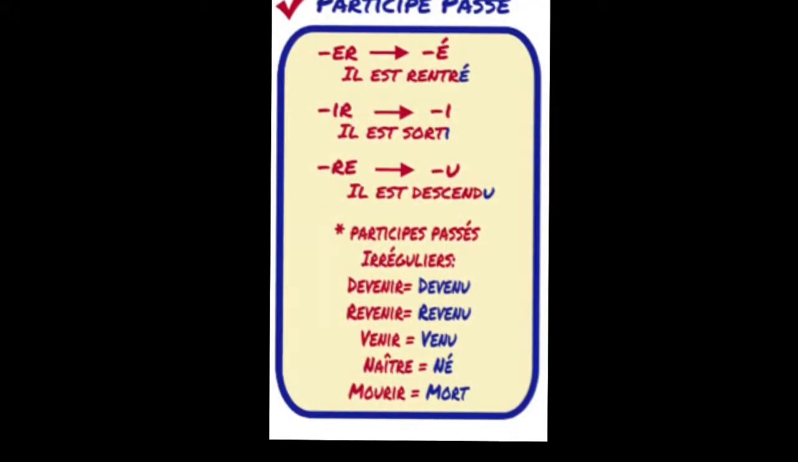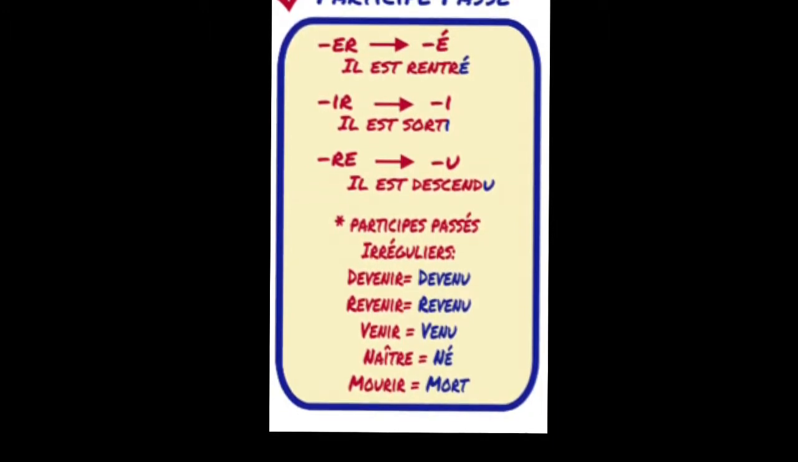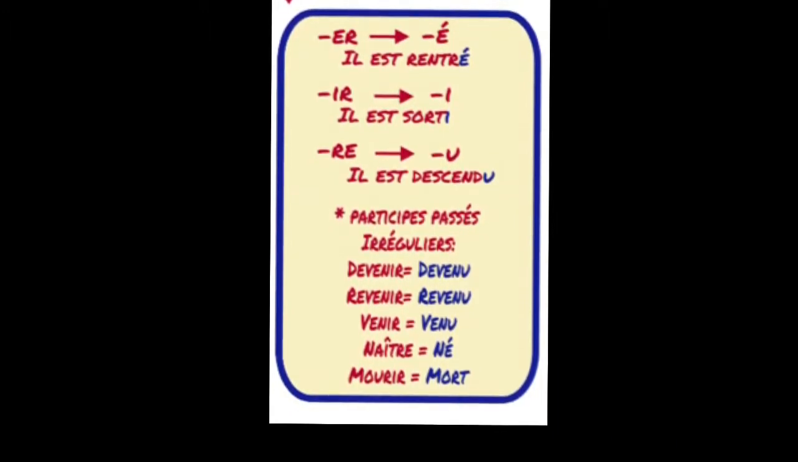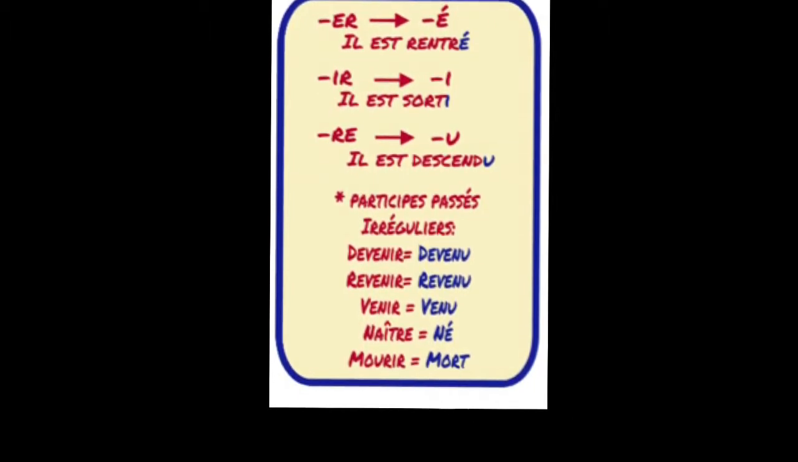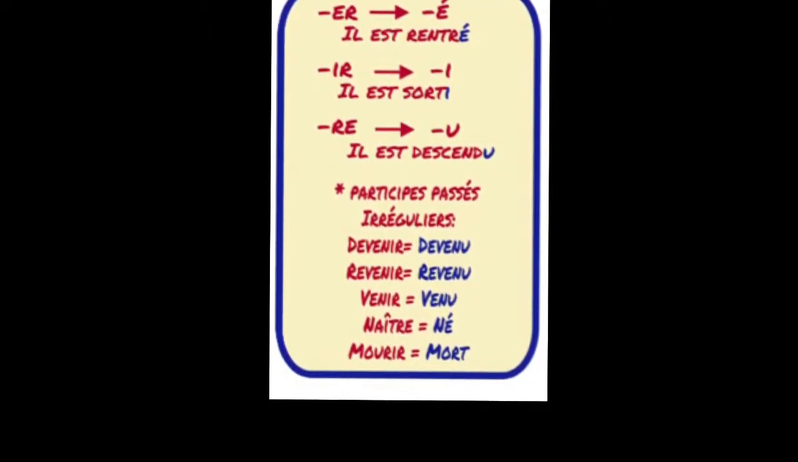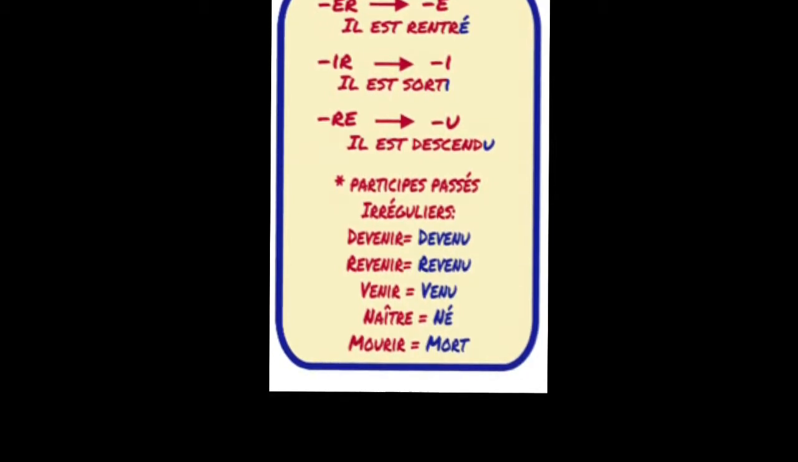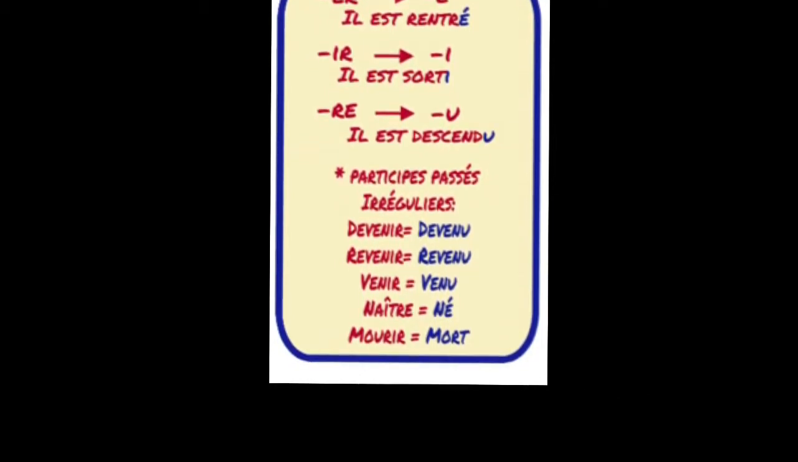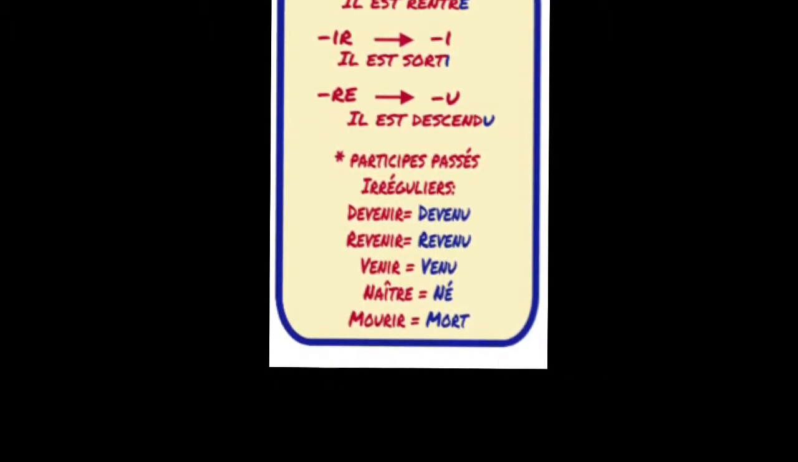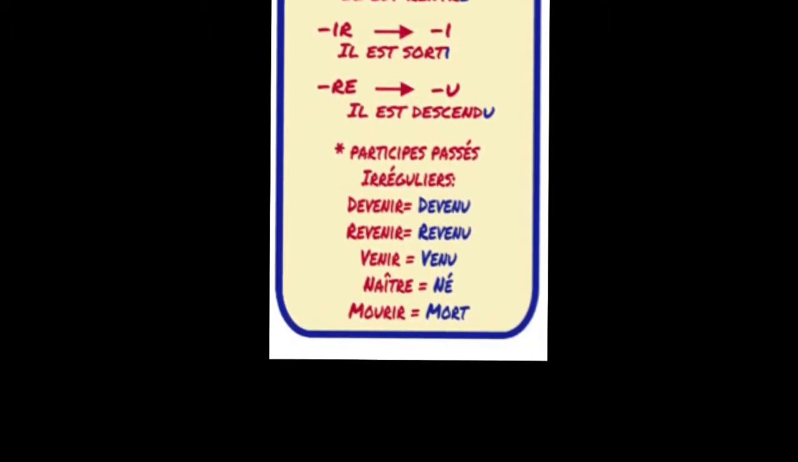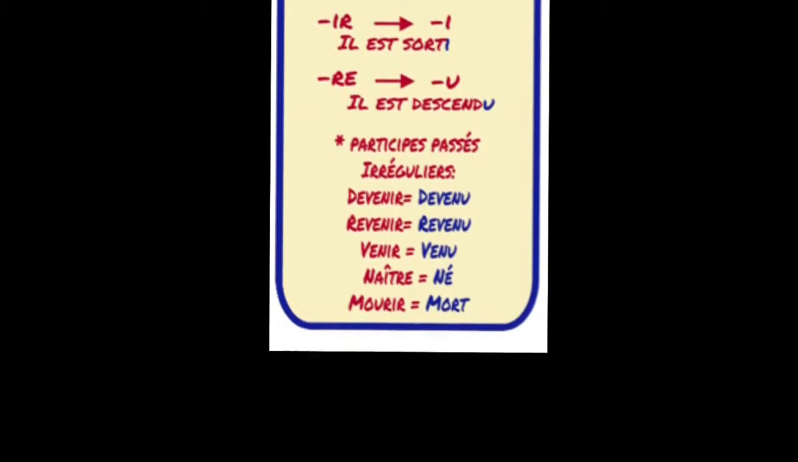The rules are still the same for forming the past participle. For ER verbs, it's still É with an accent aigu. For IR verbs, I, and RE verbs, U. And there are just a few irregulars. You can see that there are 5 listed, but really there are just 3 to remember. Venir becomes venu, naître is né, and mourir is mort.